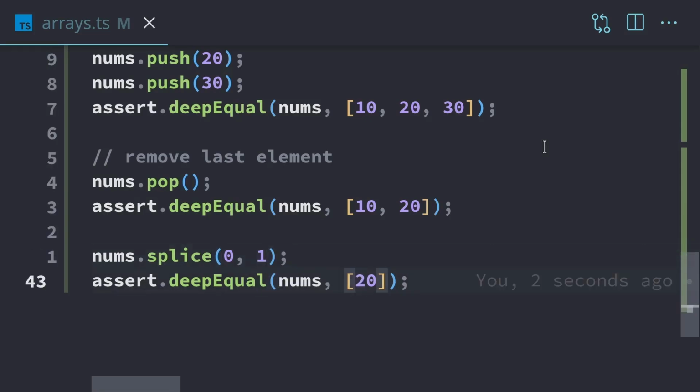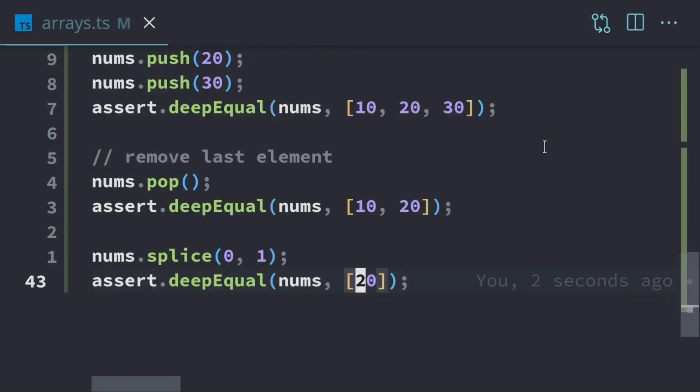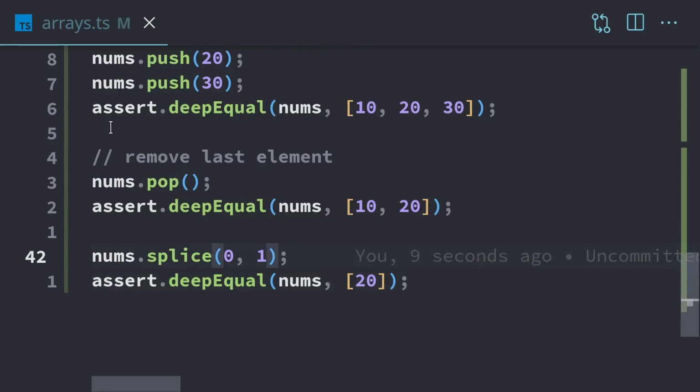And I just want to confirm by hopping in the terminal and rerunning it. Hopefully we don't have any errors. Everything's good. And so this is what we can do to remove elements from different locations, because pop only removes the last element. And there's going to be lots of situations where you want to remove maybe the first element or maybe the middle element. And that's when you're going to use splice instead. And again, if you want to remove multiple elements, you're just going to change this 1 to 2 or 3 or however many you need to actually remove.